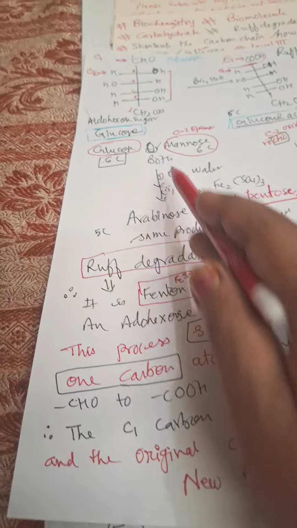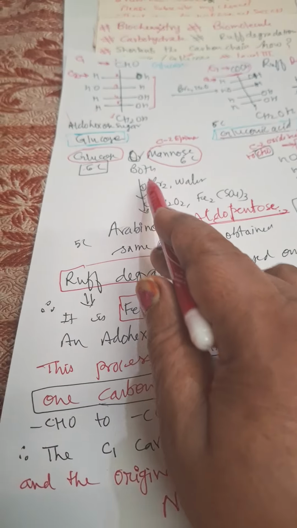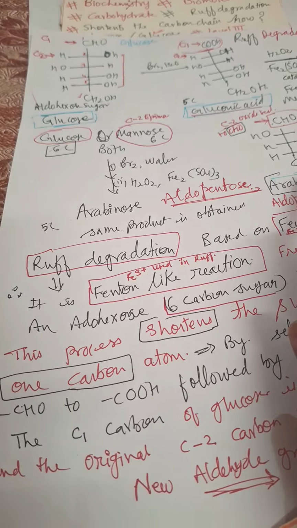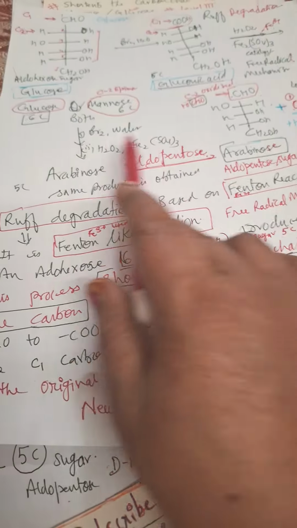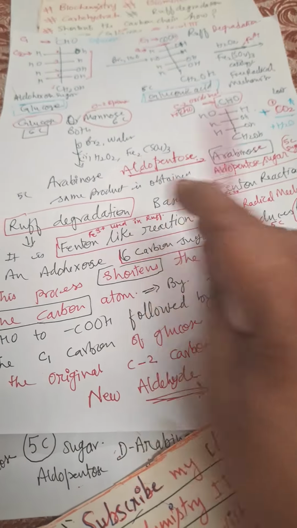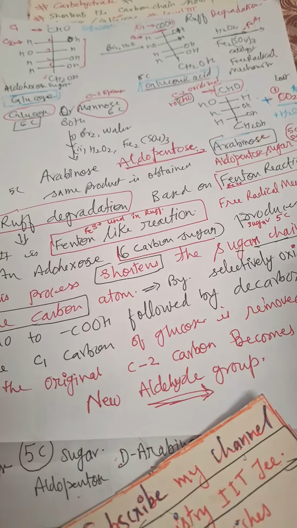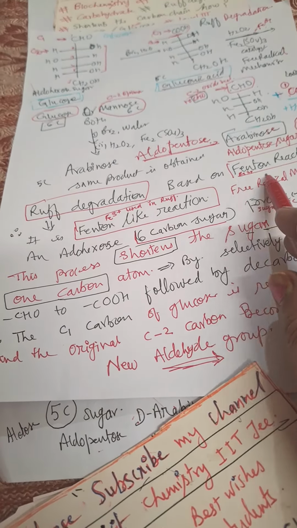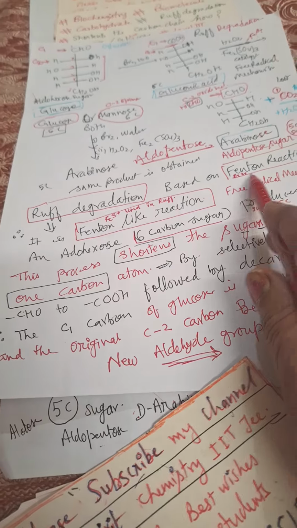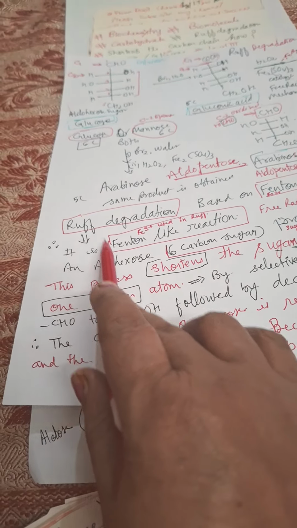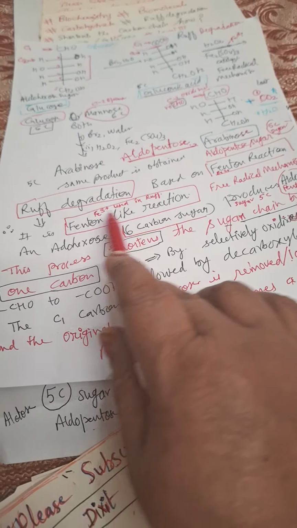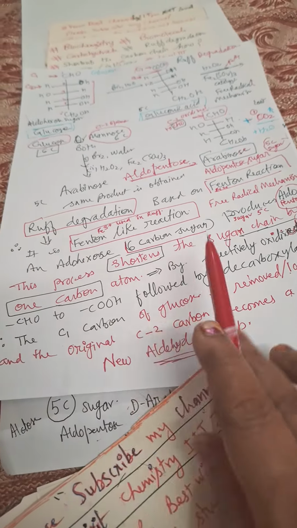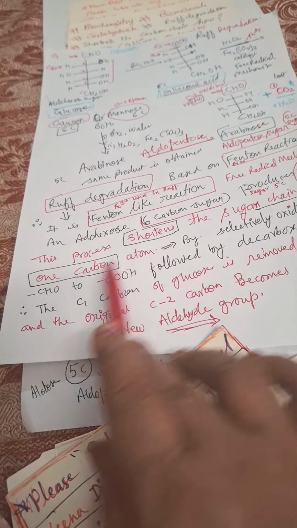Clear? Here in one step I have written, although two steps take place, glucose or mannose both will form the same compound, that is arabinose. With bromine water, H2O2 and Fe2(SO4)3, we get an aldopentose. So Ruff degradation is based on Fenton reagent. In Fenton reagent, the catalyst Fe2+ is used, and in Ruff degradation we are using Fe3+. That is why we can say it is a Fenton-like reaction. And the aldohexose is converted into an aldopentose. It is shortened.